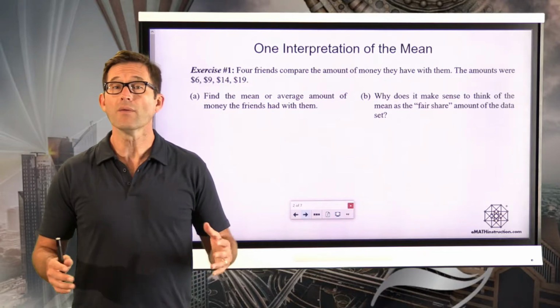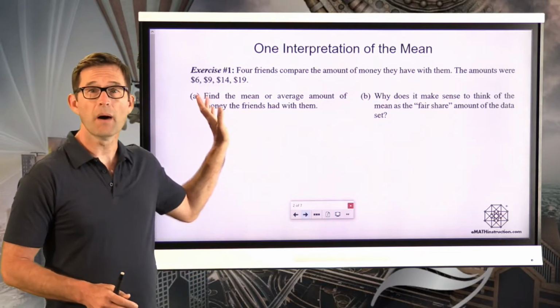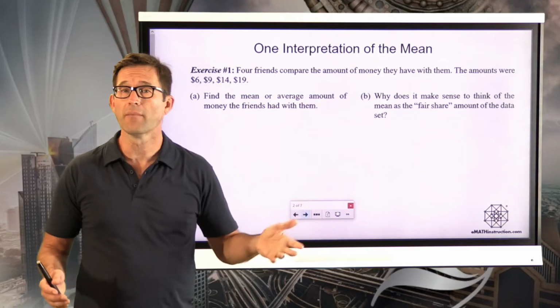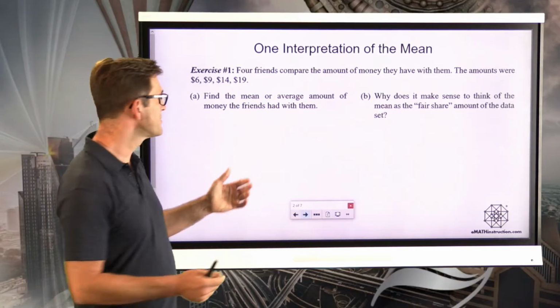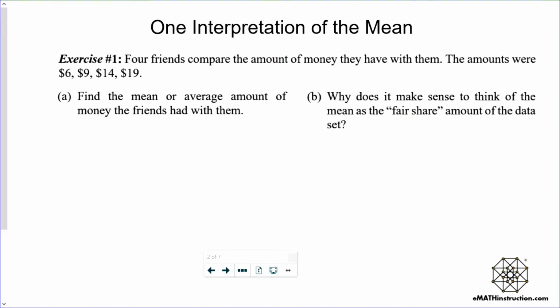All right, well, to find the mean, we sum up all of the values and we divide by how many of them there are, right? So let's do that. First, let me find the sum. The sum is going to be 6 plus 9 plus 14 plus 19. 19 and 14 is going to be 33 plus 9 is 42 plus 6 is 48.